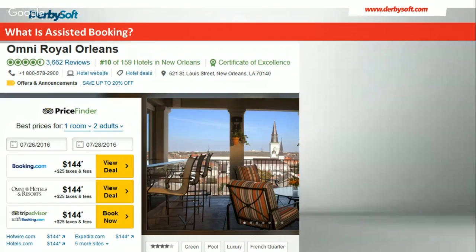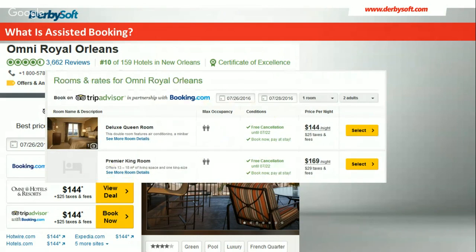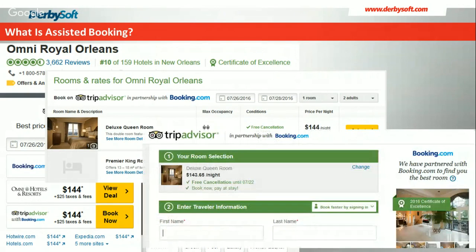So in this example, we see the Omni Royal Orleans here having different booking options that include the property direct, but right on the bottom of those three, the top three here, it says TripAdvisor with Booking.com. That's one of what we call the TripAdvisor instant book links, as it would appear on your desktop page. I click on that, I'm given some very simple room choices that I can select from, and I click on one of those and I'm taken directly into where I'm giving you my name. We refer to this as click, click, book. Within 2 clicks, I'm to that part where I'm giving you my information, and that's so very important. We'll talk about that again here a little bit later on in the presentation.